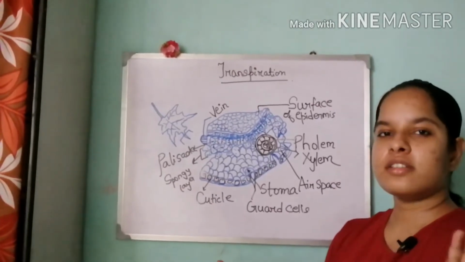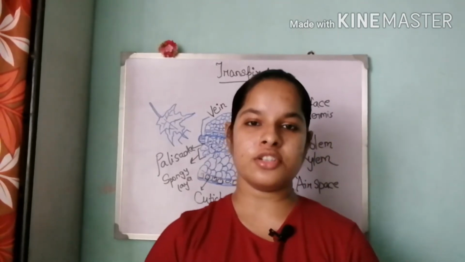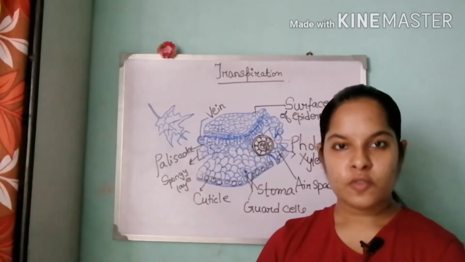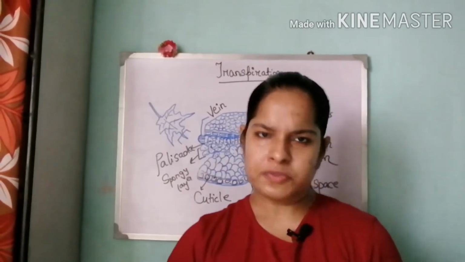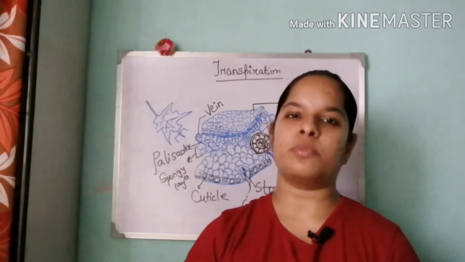So till now we have discussed the definition of transpiration. So what do we know about transpiration? Transpiration is the evaporative loss of water from the aerial part of the plant, which are mainly leaves or stem, which have a special structure called stomata.